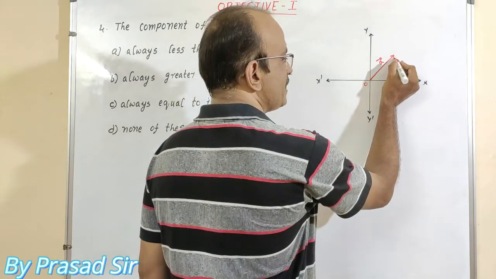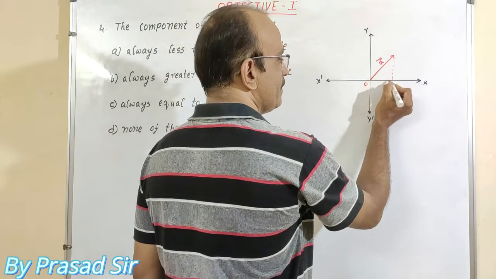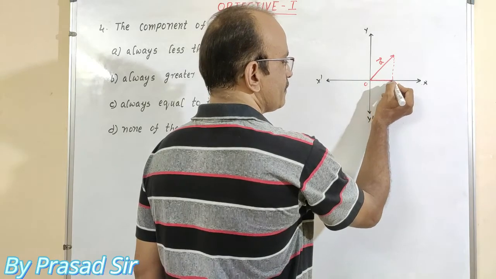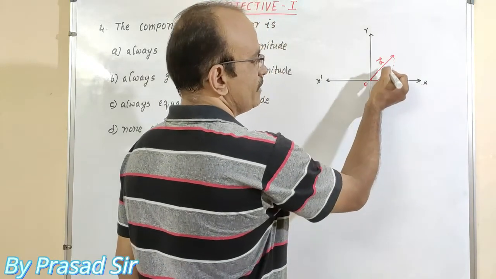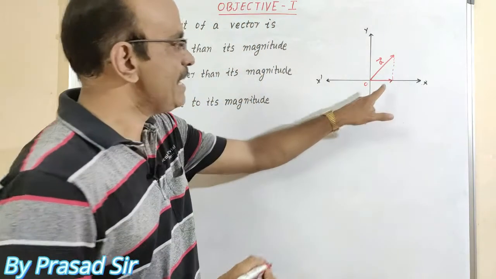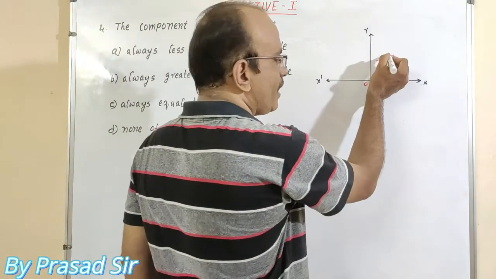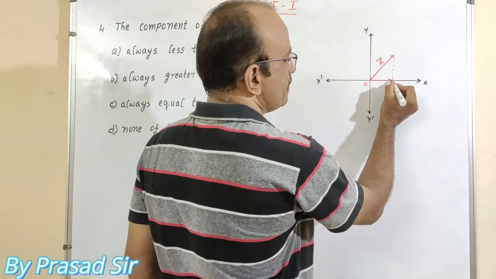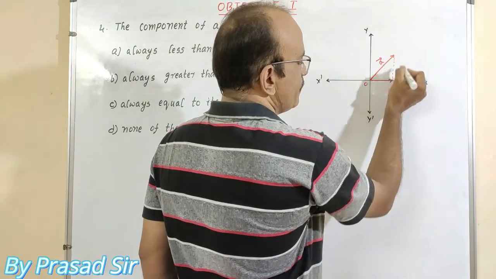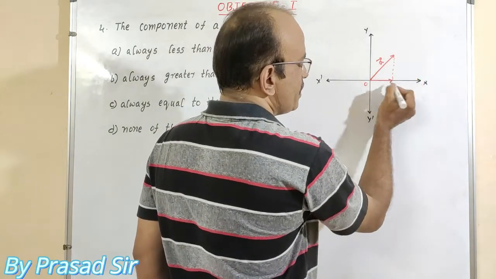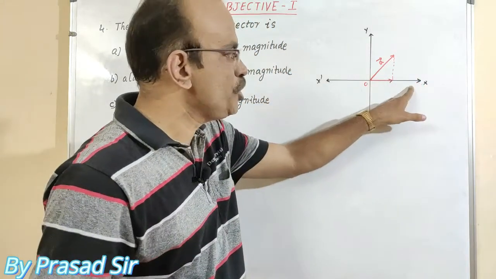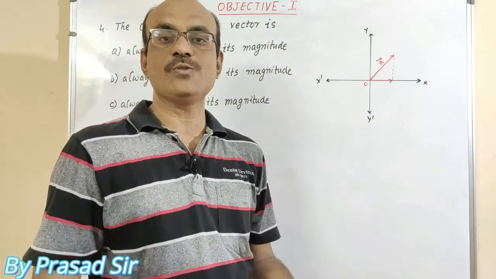The component of this vector must be in this direction. Observe this component. This component must be less than the magnitude of this vector. Whenever the vector moves in this direction and makes an angle 0 with the x-axis, what happens?